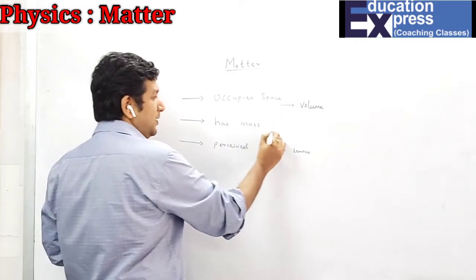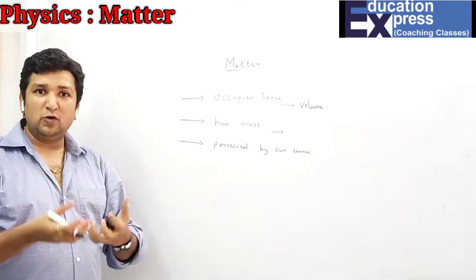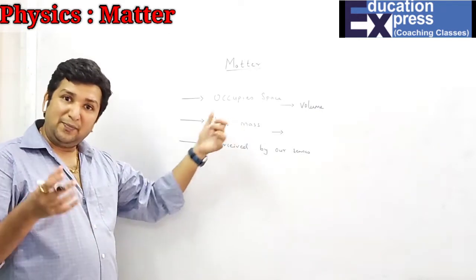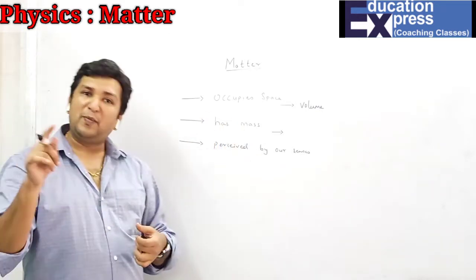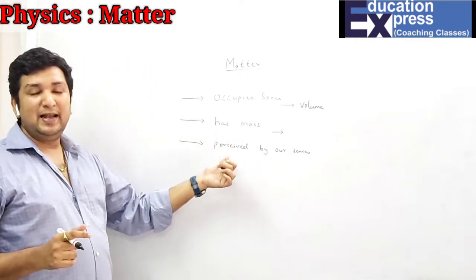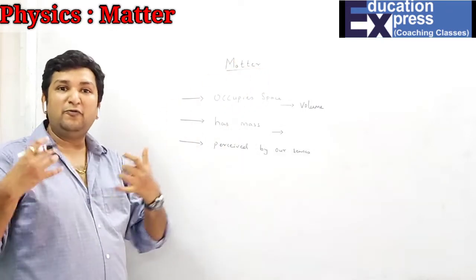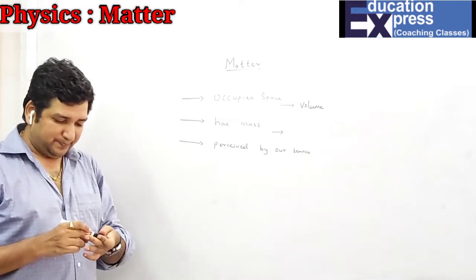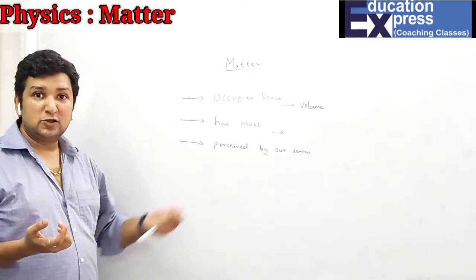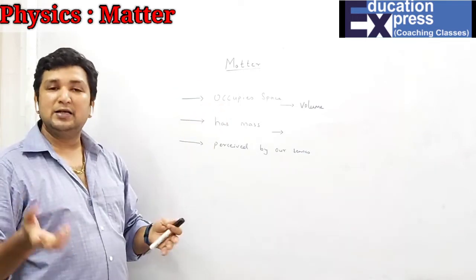Second thing is has mass. Each and every particle, as I've just told you, will have atoms and molecules. All these atoms and molecules will have mass. So if any matter is made up of particles, the particles have atoms and molecules which constitute the mass. And last, definitely, it can be perceived by our senses. For example, if it's too windy, you feel it's windy. That's called perceived by our senses. So all these three things together can tell you that a particular thing is matter.